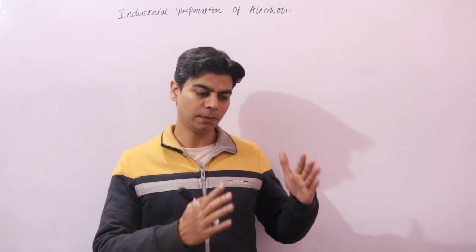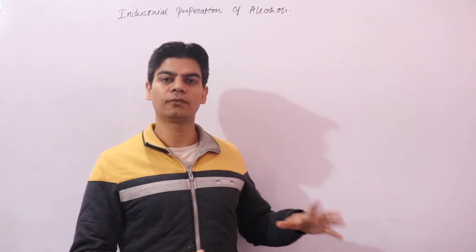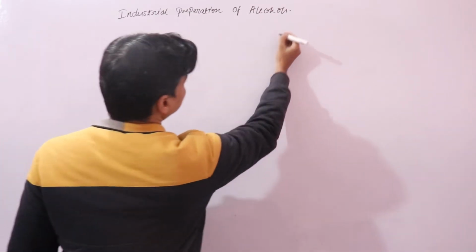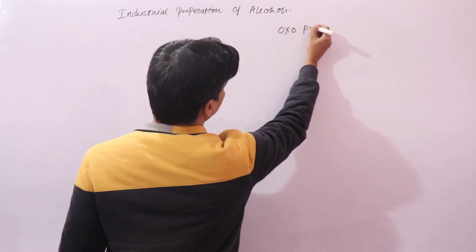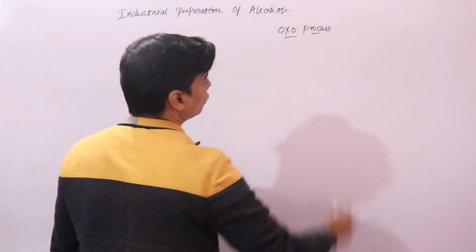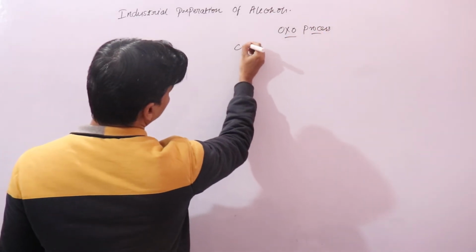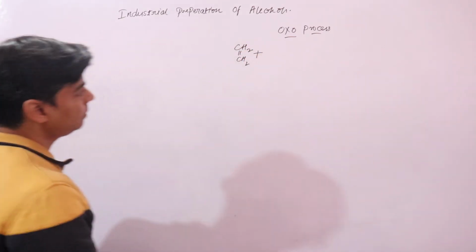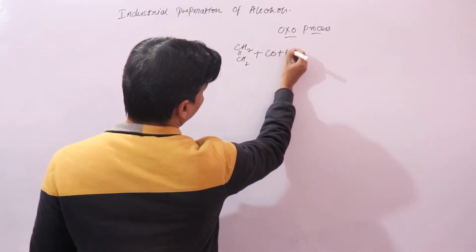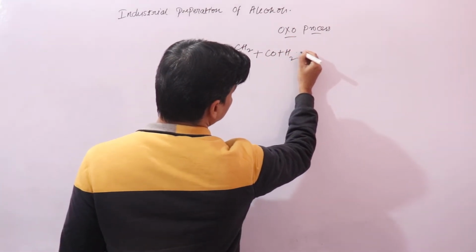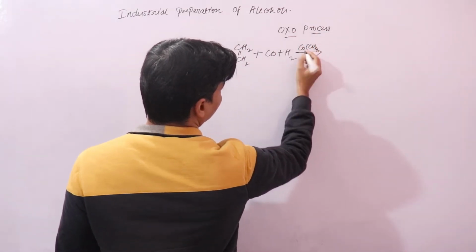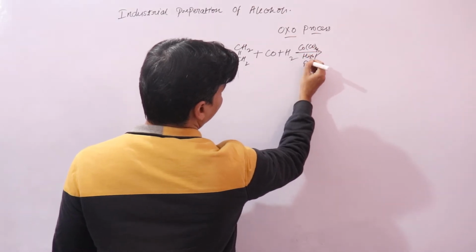And then we'll look into the preparation of alcohol from molasses, the preparation of ethanol from molasses or sugars. So first is your OXO process. In the OXO process, we take ethene with carbon monoxide and hydrogen in the presence of cobalt carbonyl at high temperature and pressure,